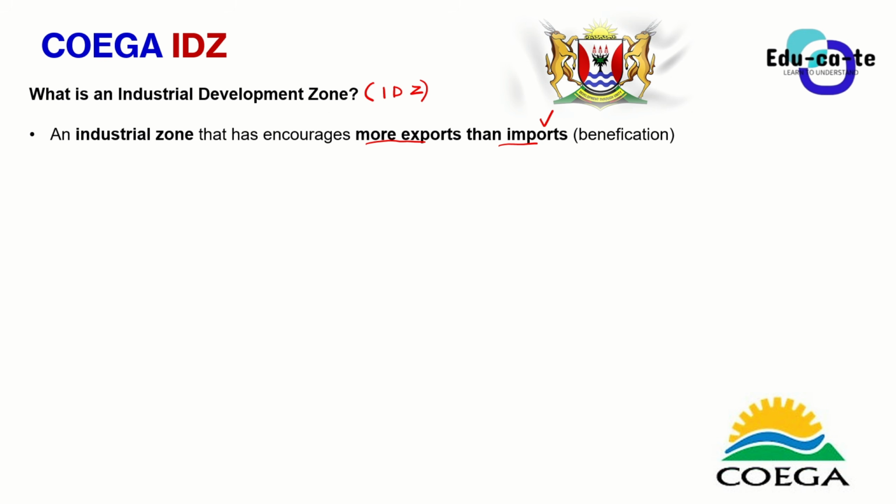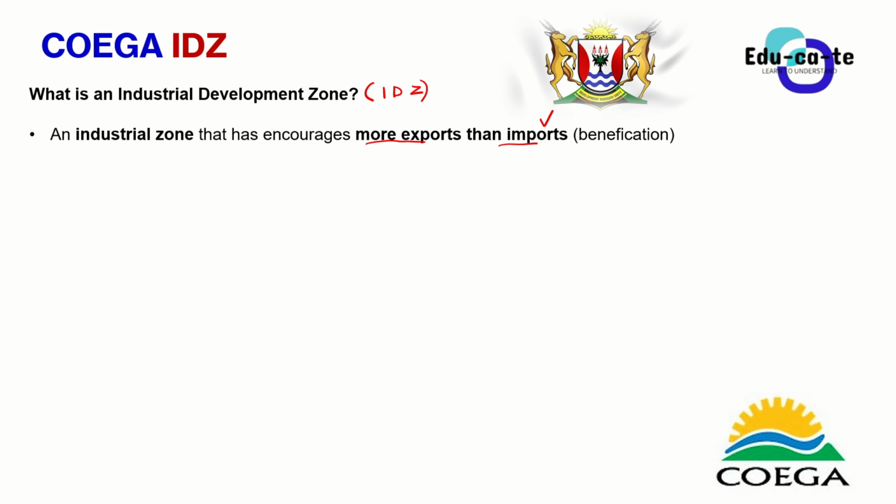Remember, when you talk about an industrial zone, it's just a place that has multiple industries. Industries' main focus is to manufacture value-added products or goods. They manufacture them from what? They manufacture them from raw materials that are coming from the primary sector. For example, we have companies that process fruits to make fruit juice. We've got some companies that process vegetables to make mixed veggies or something like that, which you can buy from your normal retail or supermarket, such as ShopRite, for example.